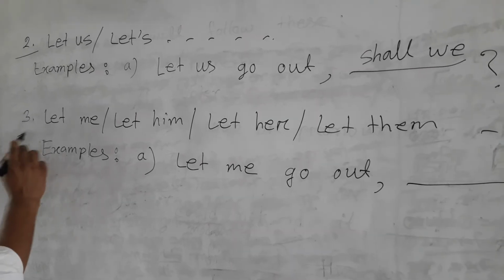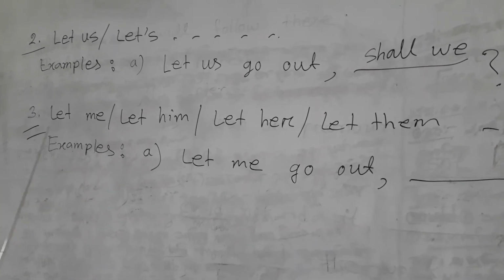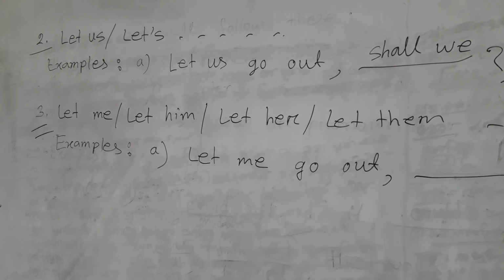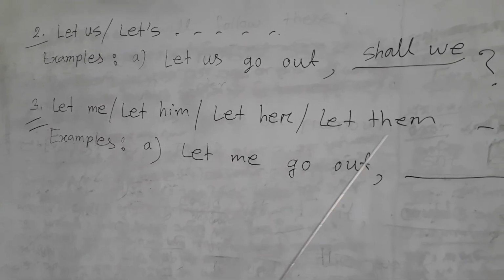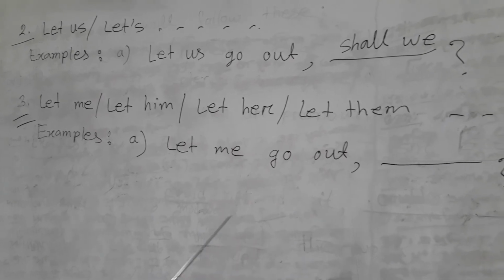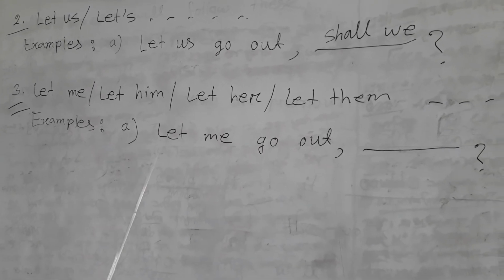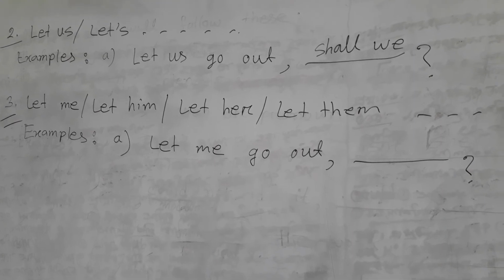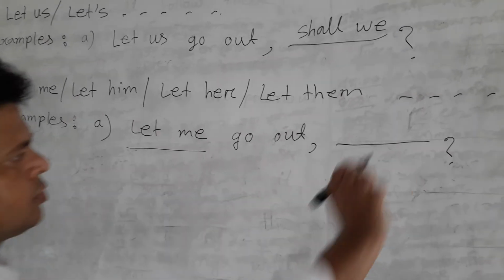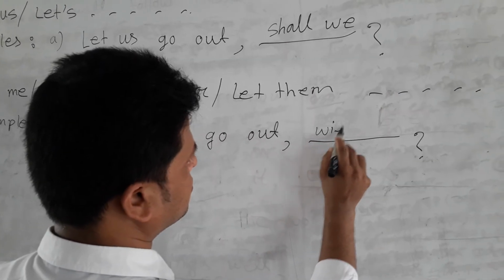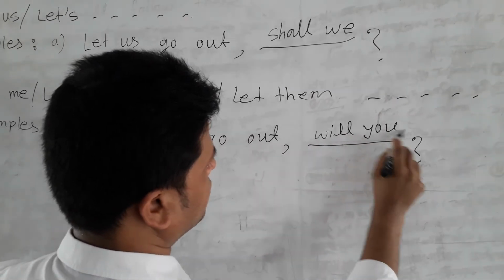Then rule number 3. If the sentence starts with let me, let him, let her or let them, follow it. Example: Let me go out. The sentence starts with let me. Okay, we will use will you.